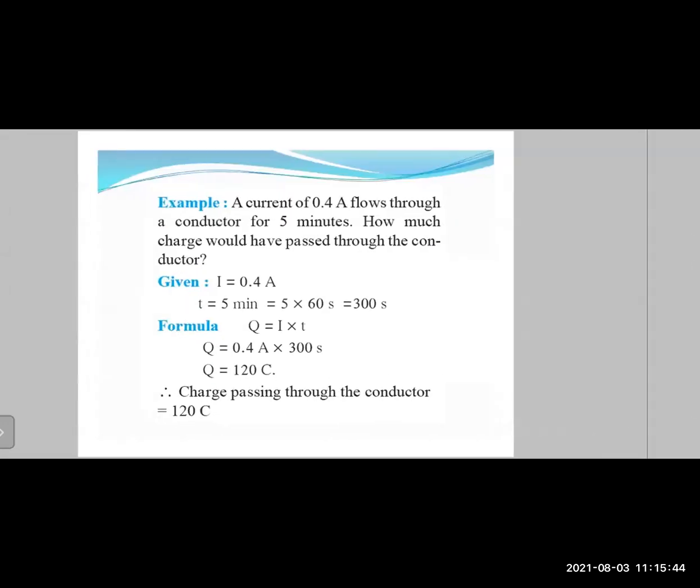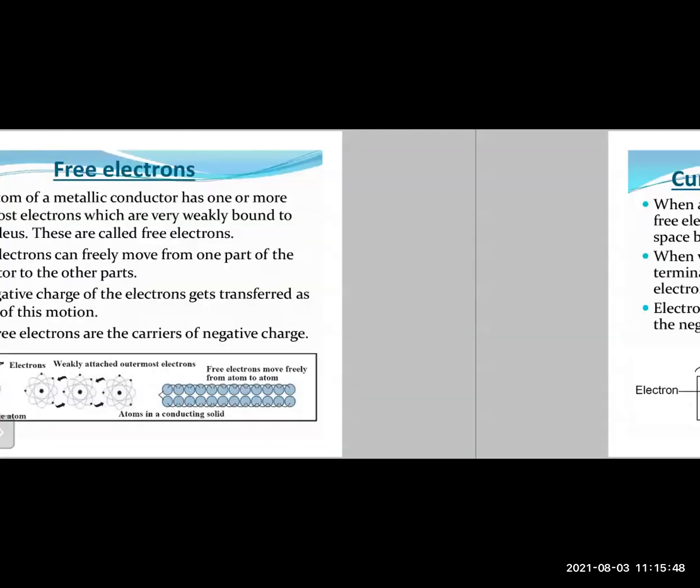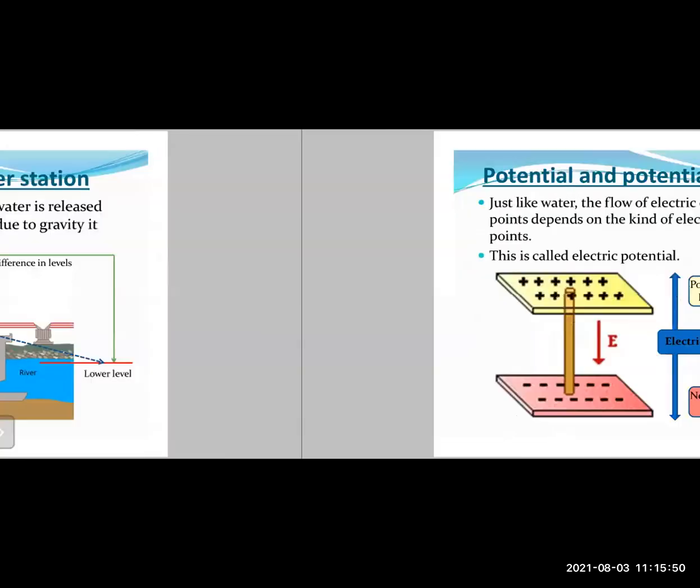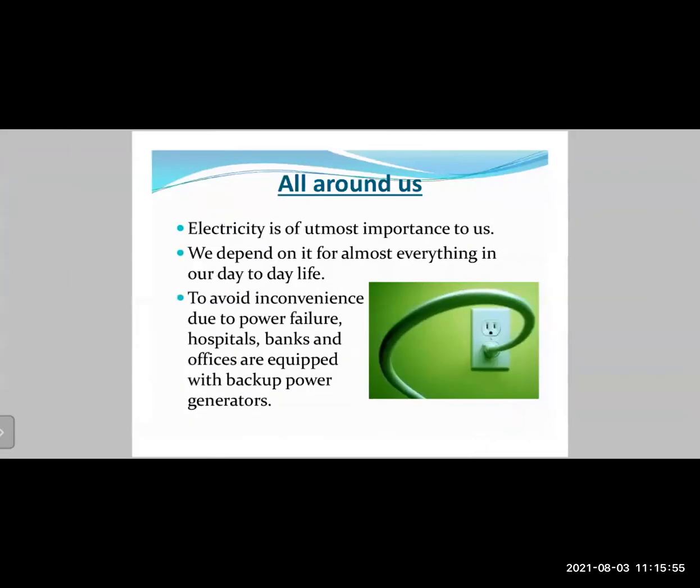Okay, so now let us briefly revise all of the contents that we have learned today. We know electricity is of utmost importance to us. We depend on electricity for almost each and every activity that we do in our day-to-day life. Because we are completely dependent on electricity, we need to ensure that it is there continuously.